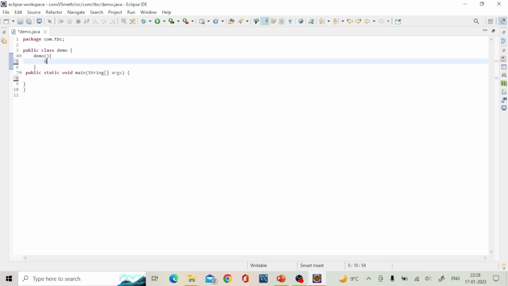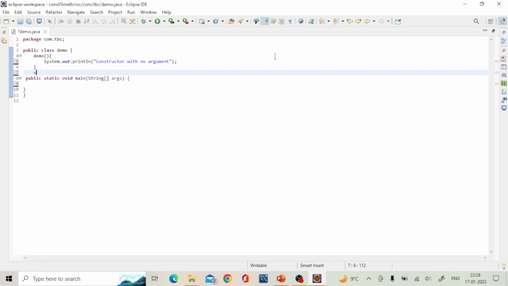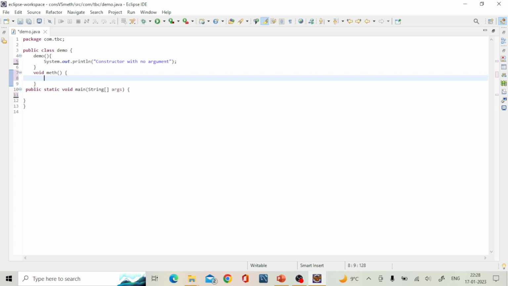Here we have taken the constructor. This is a normal constructor, and this is a default method.